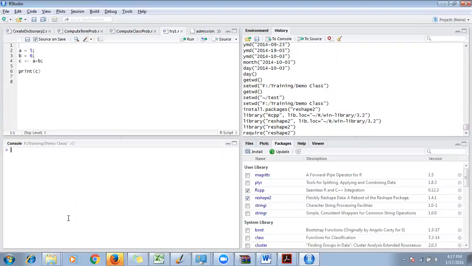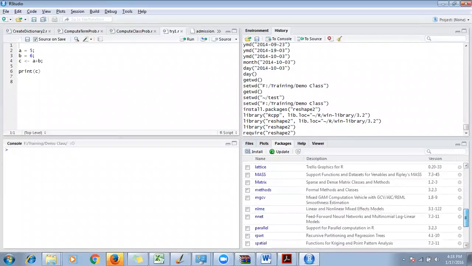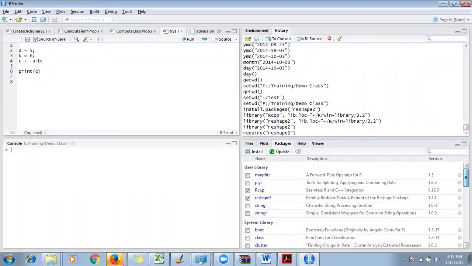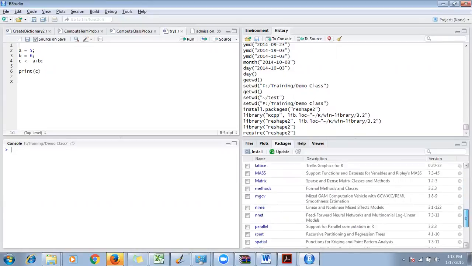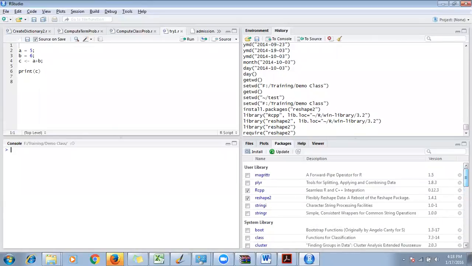On this Packages window, you can see all the packages that have been installed. Some are in the user library, which means they were installed by me, and some are in the system library, which was pre-installed when we installed R. So you can view it here. There is another way to view that.